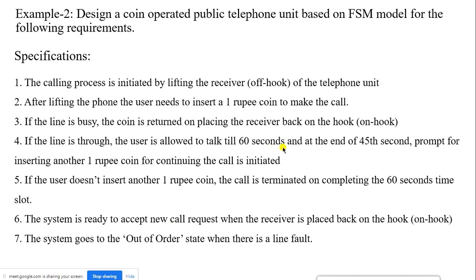Yes, we have discussed these specifications in the last class itself. Today we'll directly look into the finite state model for the coin operated telephone booth. Now we need to assign the states for this. Parallelly, I'll explain which states I try to assign and what the states define.